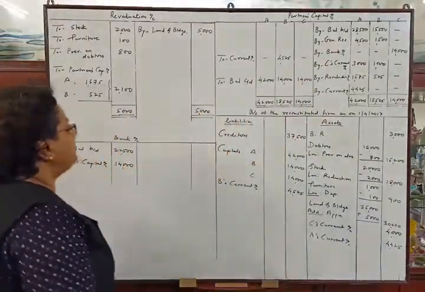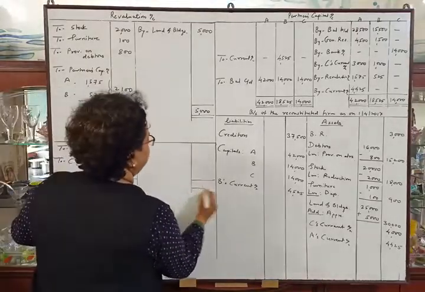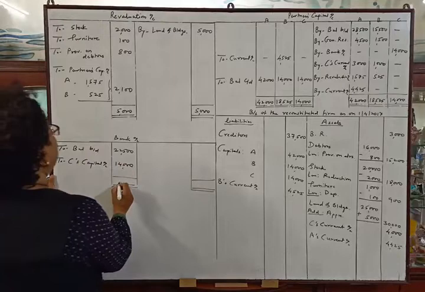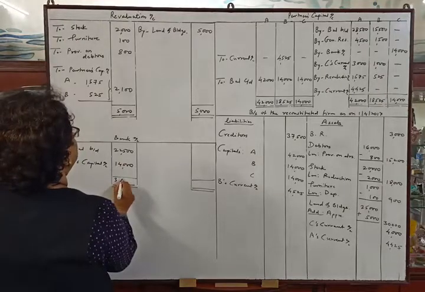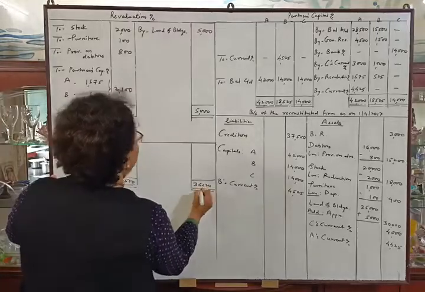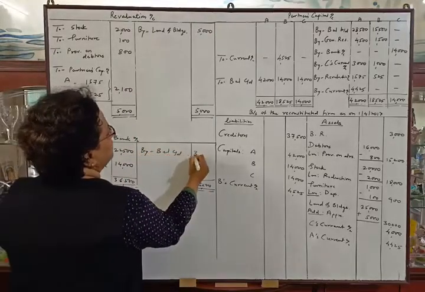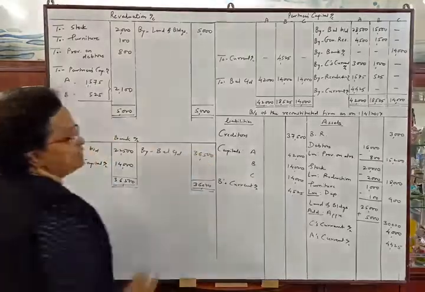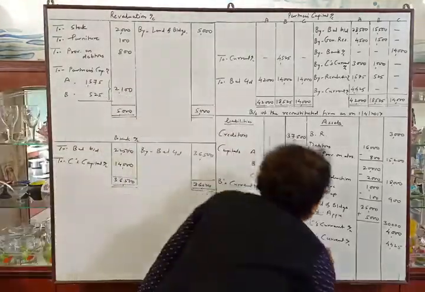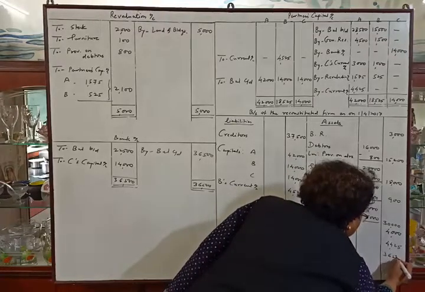Okay. Now we will tally the cash account. Total is 36,500. So the balance will be by balance carried down, 36,500. We will transfer this balance to the asset side, cash account 36,500.